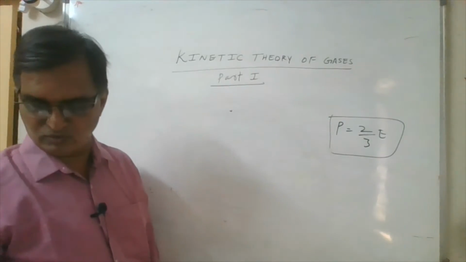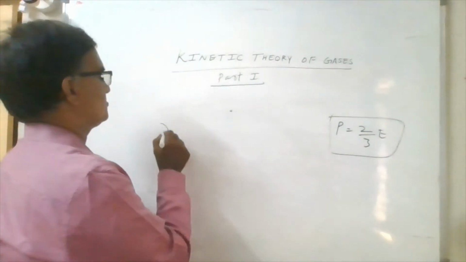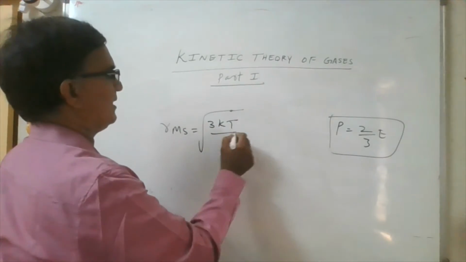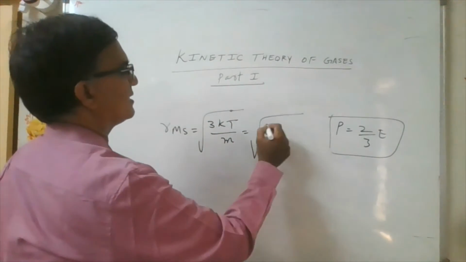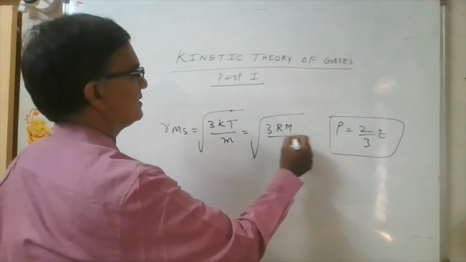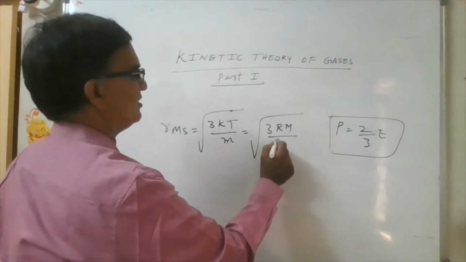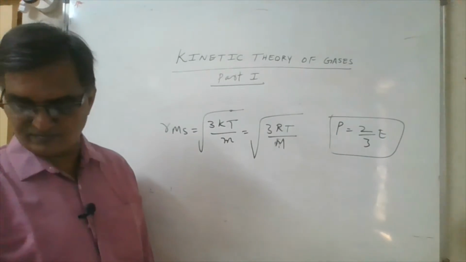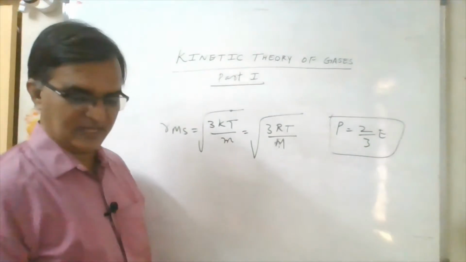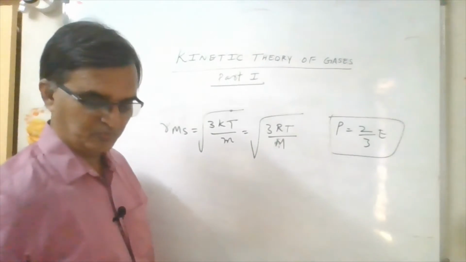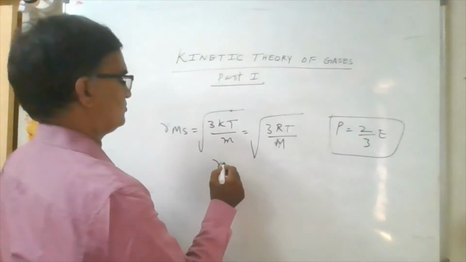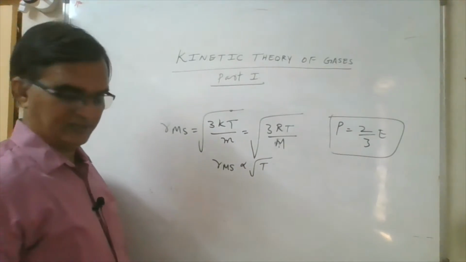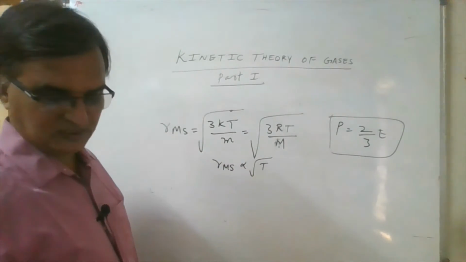Vrms is equal to, we have one formula. Vrms is equal to under root 3kT by m, or under root 3RT by m. That is, this RMS velocity is directly proportional to the square root of absolute temperature. Important.